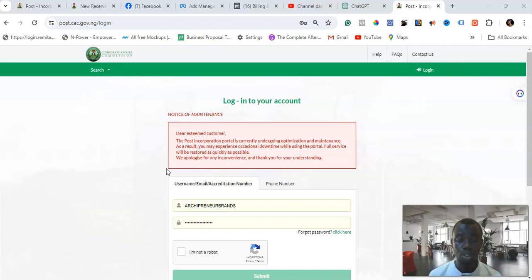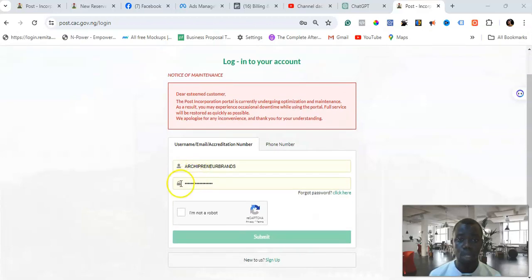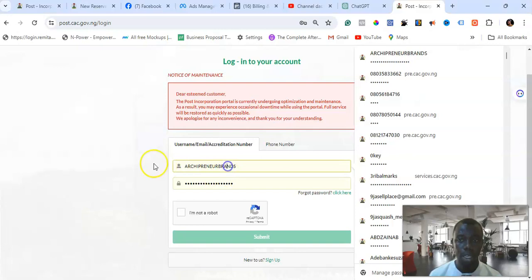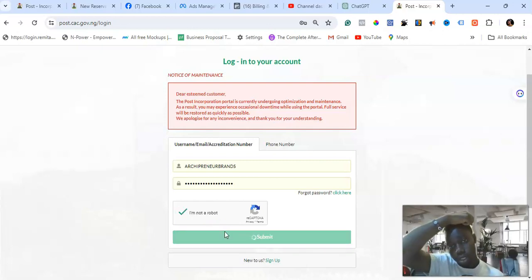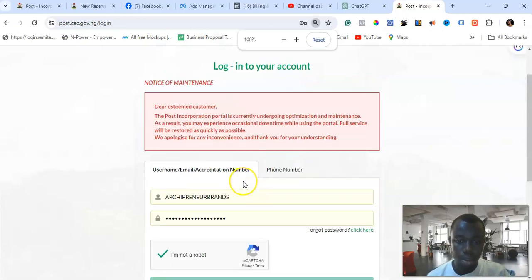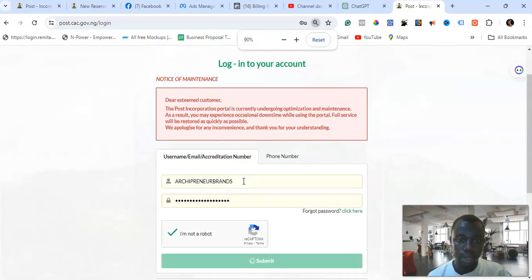I want to just quickly give you the guidelines. Once you are given the login details, the username will be inserted here, and the password will also be inserted here. You tap on "I'm not a robot," and then you submit the login details, and it will load up the Post Incorporation portal. Make sure you correctly fill in the login details to the account as provided, right?